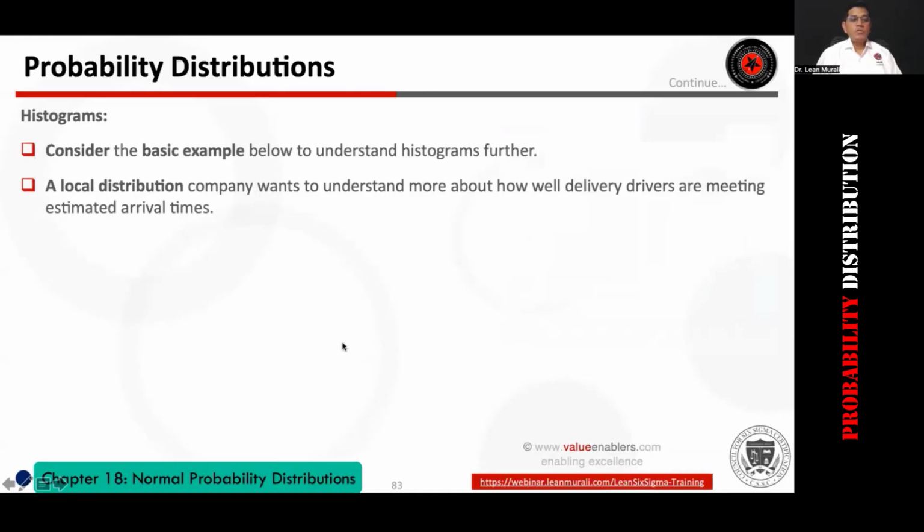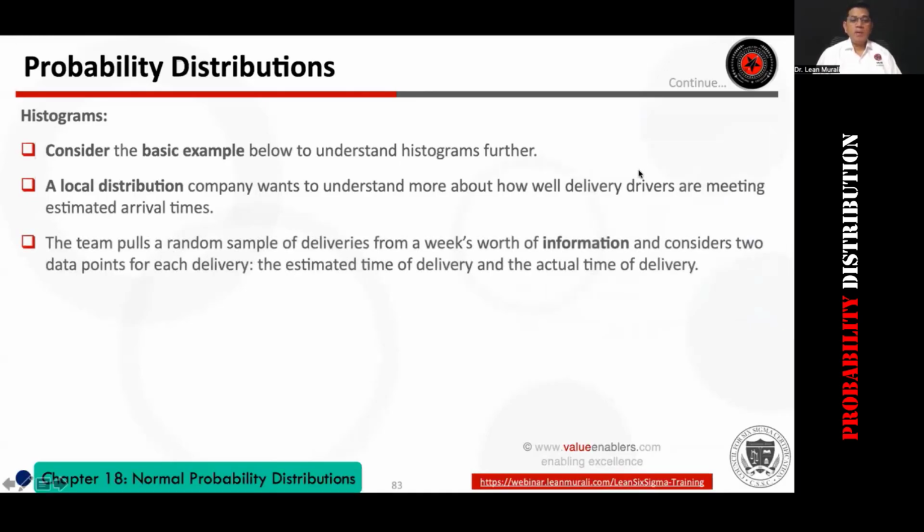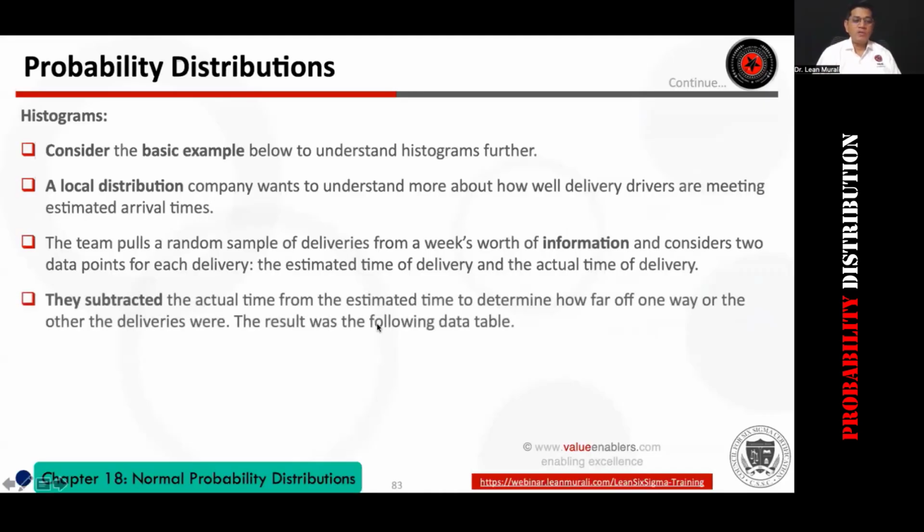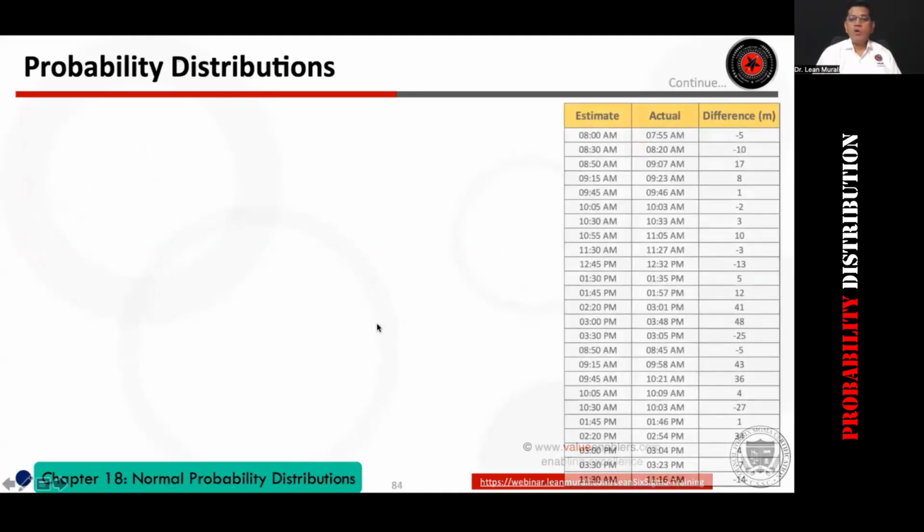Okay, so consider a basic example below to understand histogram. The local distribution company wants to understand more about how well drivers are meeting the estimated arrival times. Let's see one example so that you understand this. Let's see whether the drivers are coming earlier to the targeted time or later than the target time. I'll go to the table.